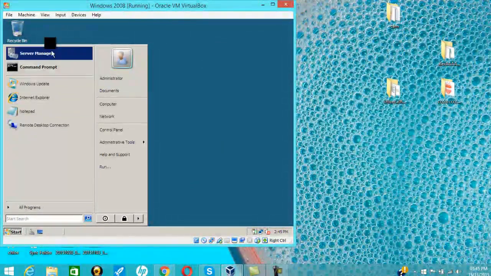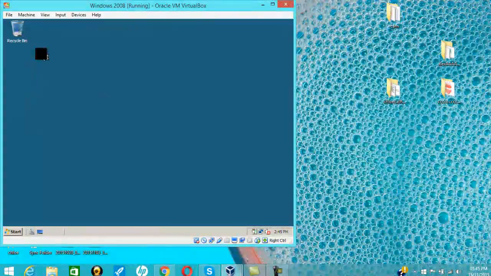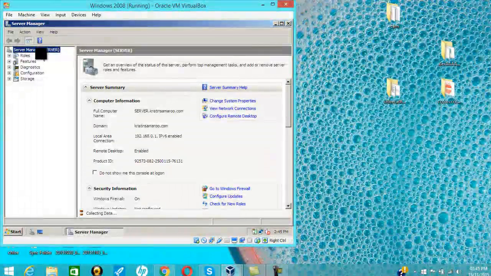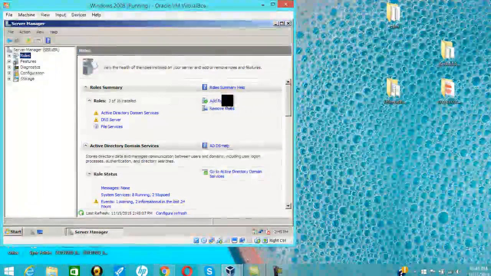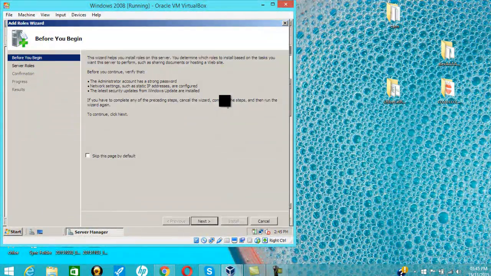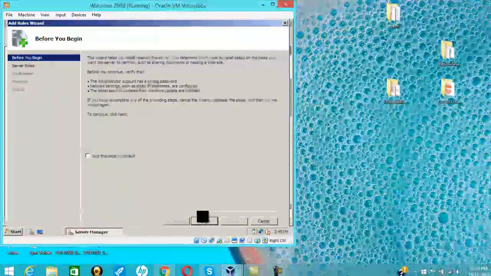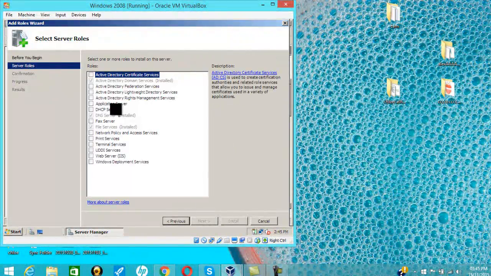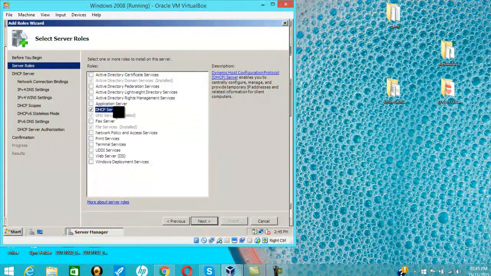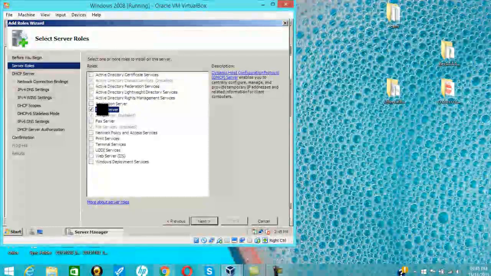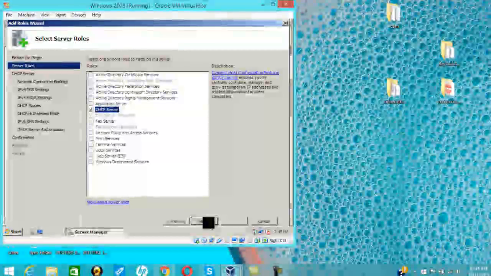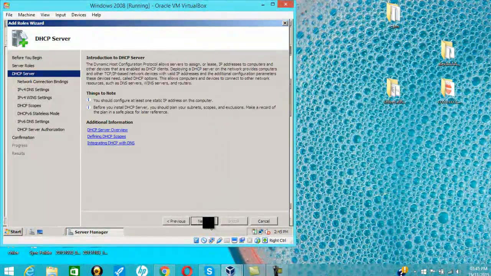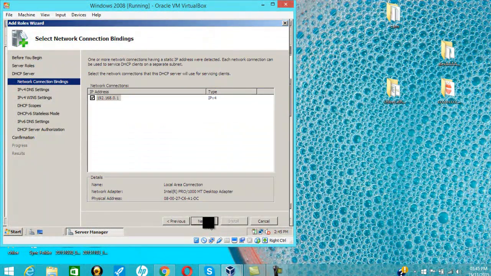So to start, we're going to go into our server manager. We're going to go into roles and click on add roles. From here, we're going to click next. We're going to check the DHCP server. Okay, once that's checked, we're going to click next again. Okay, it's just a few information, clicking next on that as well.